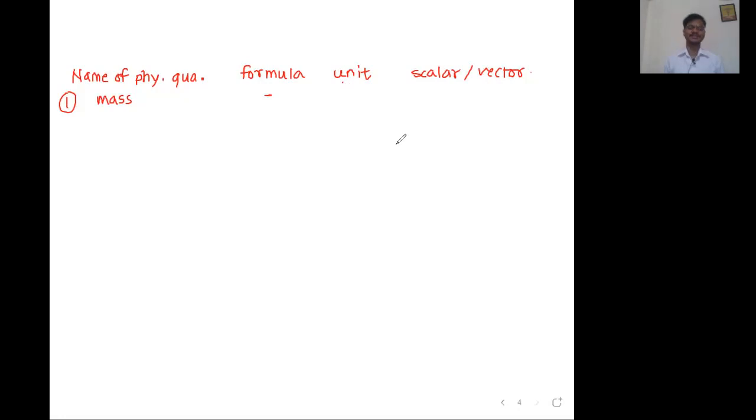Fine, sir. So let us write kg. Scalar or vector? Sir, scalar. No sense of direction. And do the smart work. Do not write VECTOR. Just write small v, small s. Do the smart work.